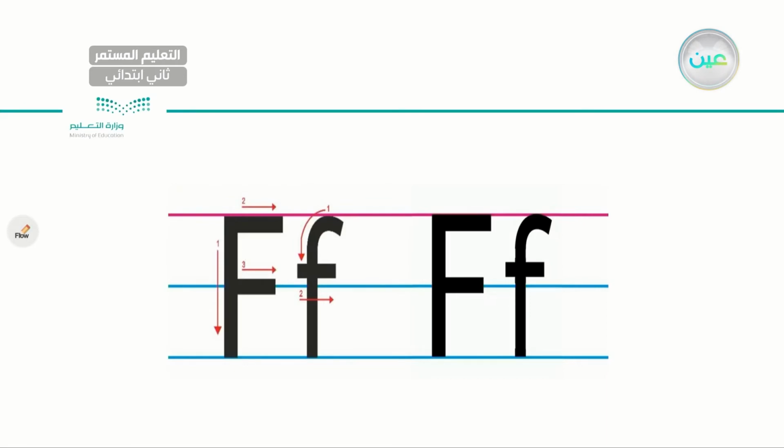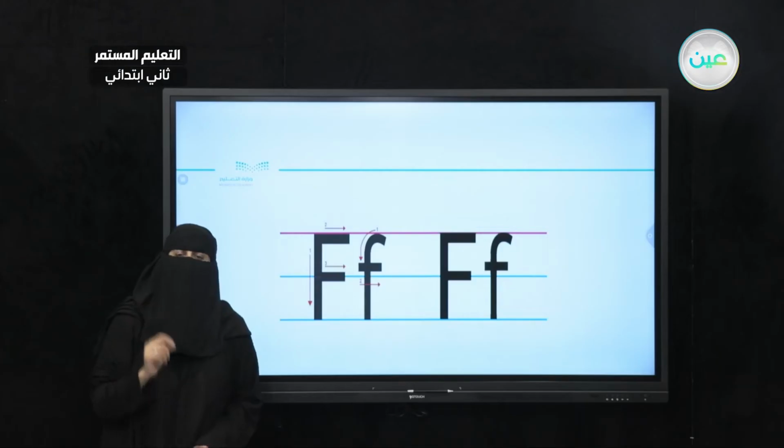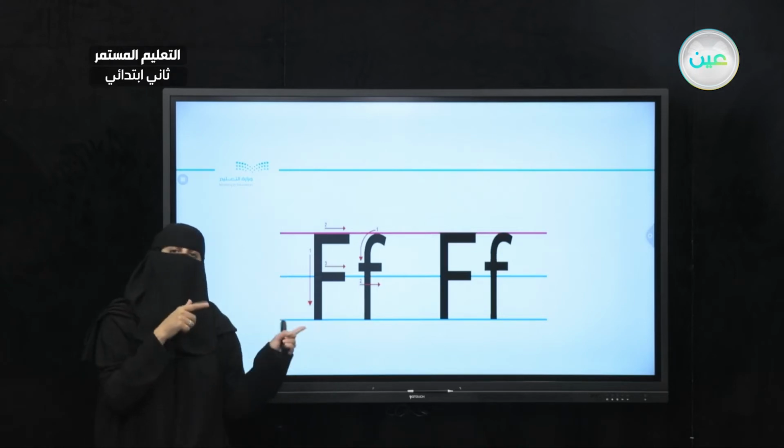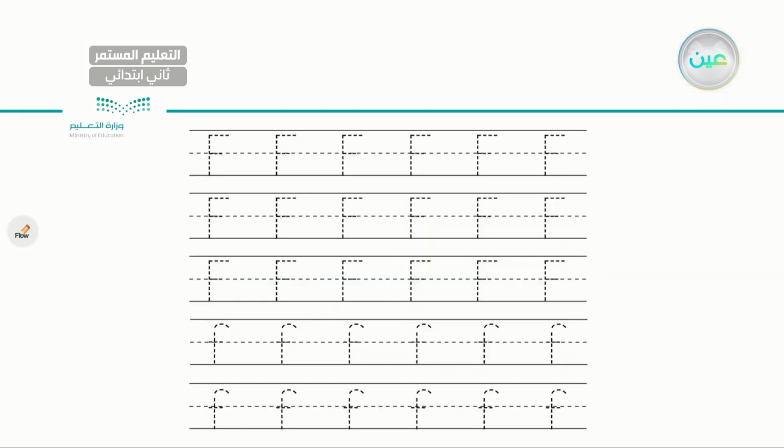Next I have letter F. Capital F and small f. Go ahead, look at the lines, look at the arrows, and let's follow them and write capital and small f. Starting with the capital. Keep writing, tracing. F as in fish, as in Friday.